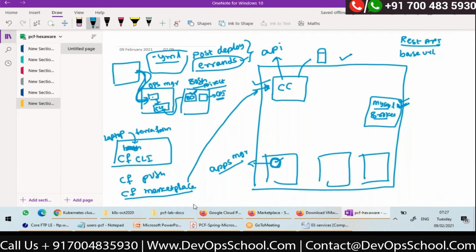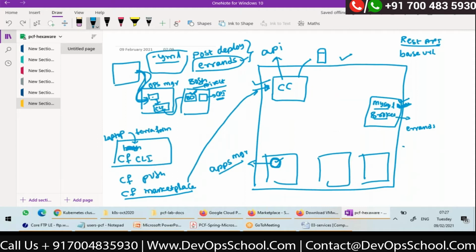Okay. So after this VM is installed, there will be post deploy errands. For this deployment also there will be errands. That errand will register this service broker REST API with Cloud Controller. How?